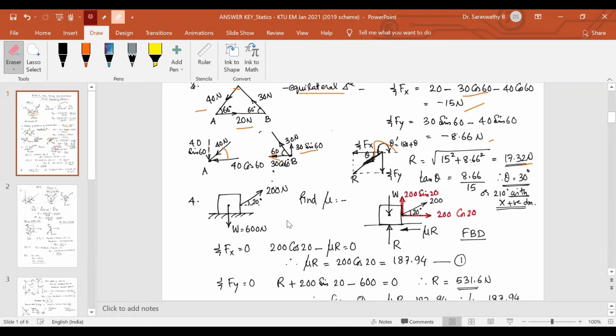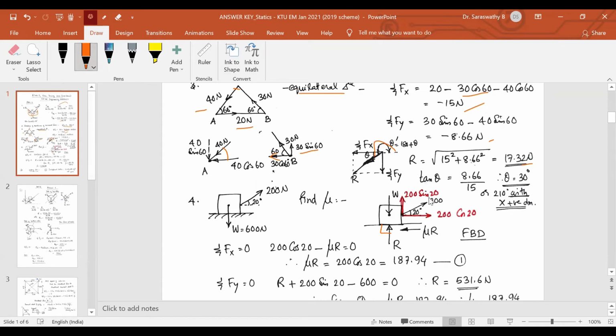I have shown the block. Instead of the surface, I have simply shown a horizontal line because I have to mark the forces. First, the self-weight, W, acting centrally downward. Then the normal reaction of this surface, R, perpendicular to this horizontal surface.